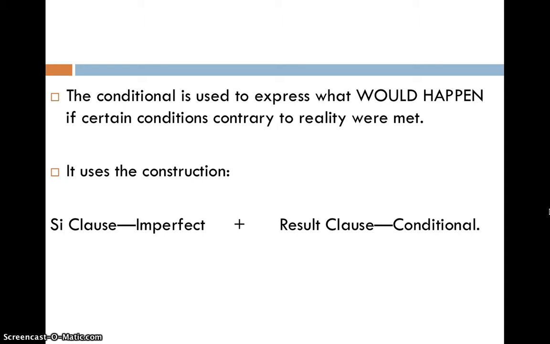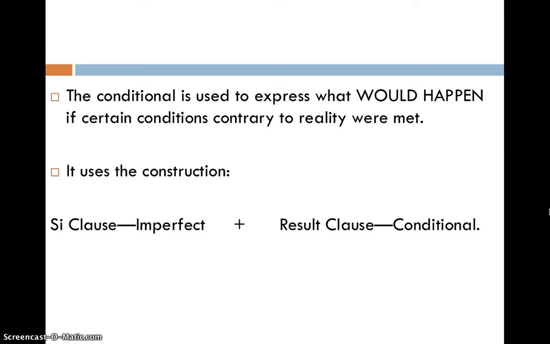So the conditional mood is used to express what would happen. We've studied this. If certain conditions were met, but these conditions are not real. They are contrary to reality. To form a si clause using the conditional, we follow this construction.